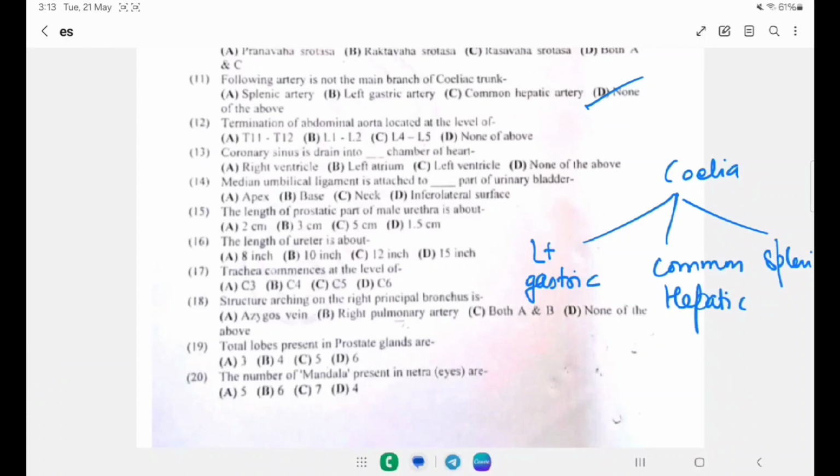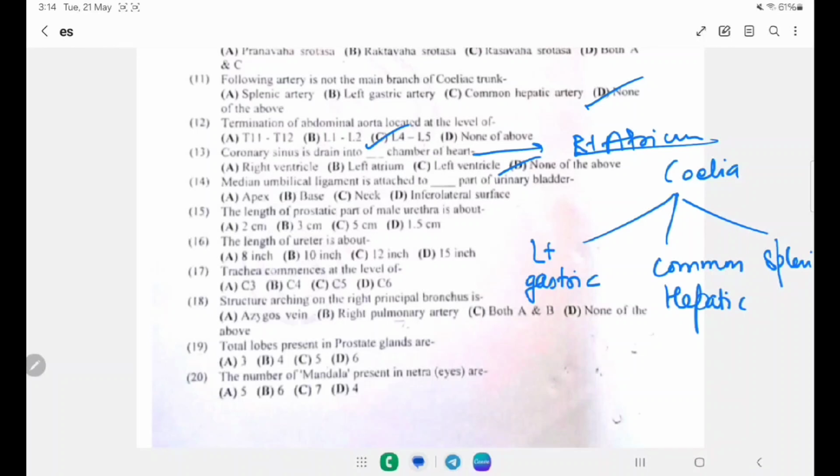Termination of abdominal aorta is located at the level of A. T11 and T12, B. L1, L2, C. L4, L5 and D. None of these. Right answer will be L4 and L5. Coronary sinus drains into which chamber of the heart? A. Right ventricle, B. Left ventricle, C. Left atrium, D. None of this. Right answer is none of this because it drains into the right atrium through the Thebesian valve.